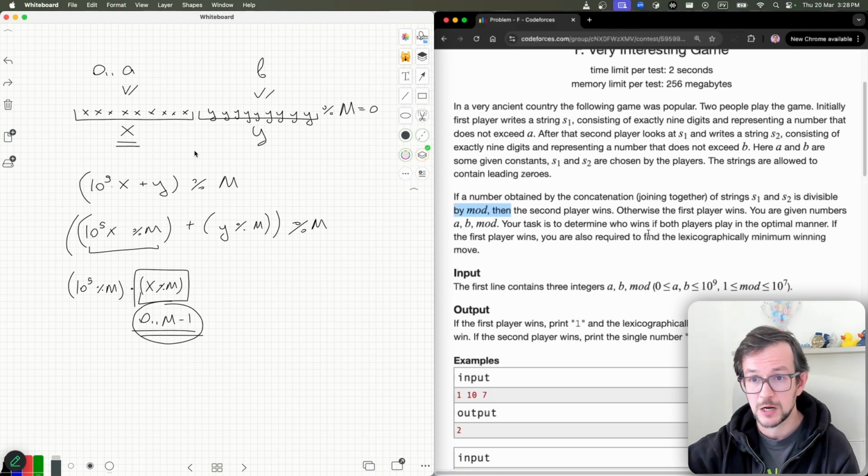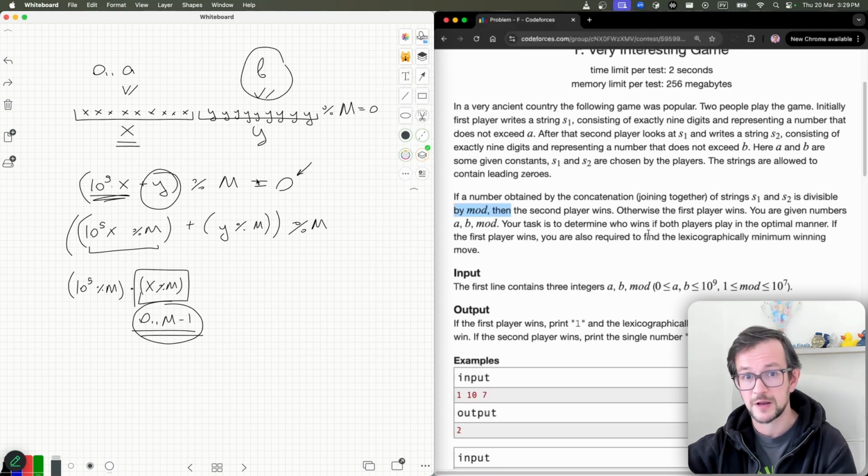How to check if the second player can win? It's actually easy. If you know this value modulo m, then you can calculate which number y will give you 0. I need this to be 0 modulo m. So the smallest such number y is just m minus your number, basically. That's it. I will iterate over all numbers x, calculate the left part, then calculate the right part which gives me remainder 0 in the end, and check if this number y is less than or equal to b. Then the second player can put this number and win.